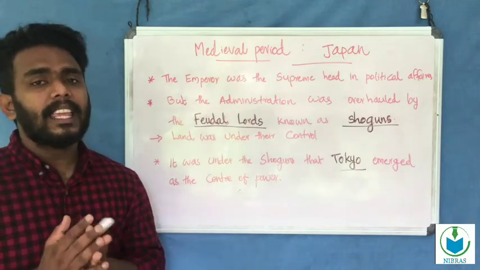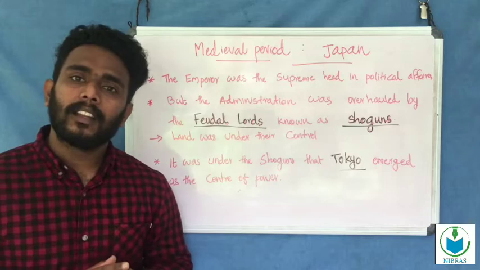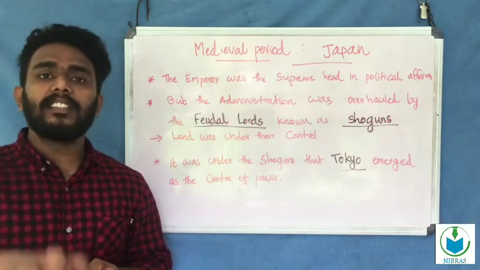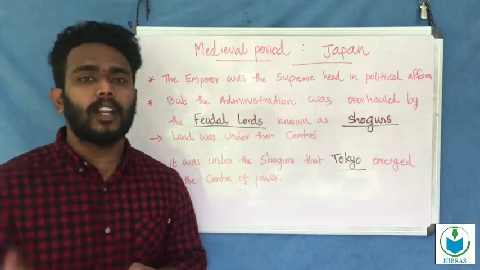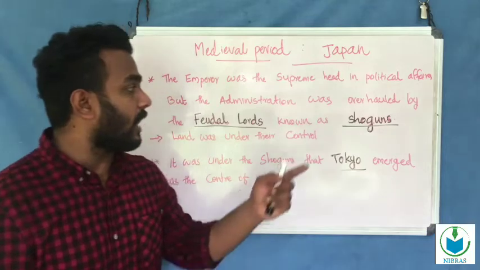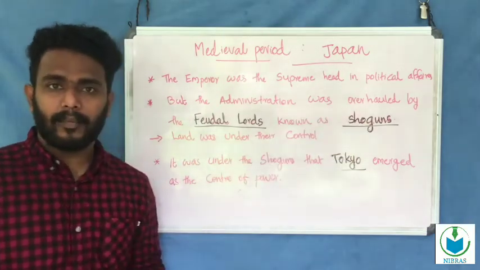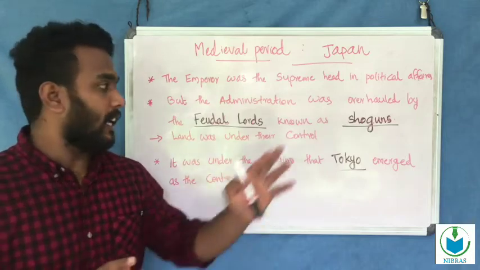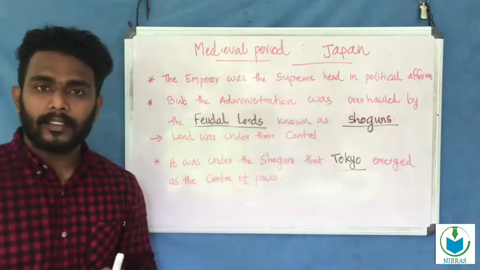In Japan, the emperors held supreme power, but the administration was in the hand of the feudal lords. The feudal lords in Japan are known as shoguns.